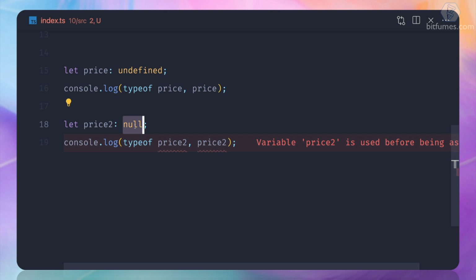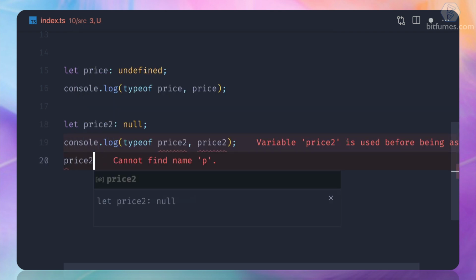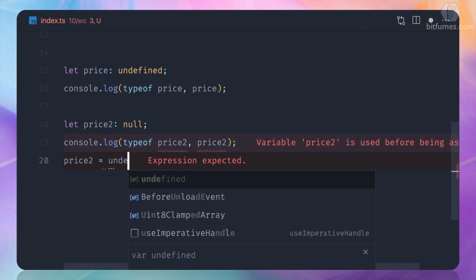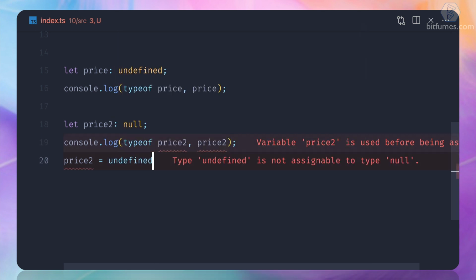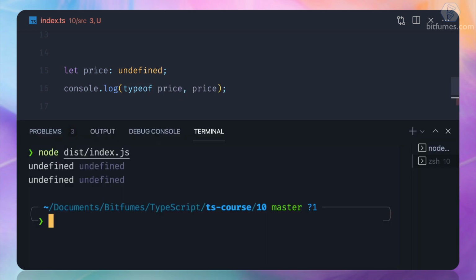Otherwise it's undefined. So what happens if I say price2 is equal to undefined? Now it says, hey, you cannot add undefined to the type of null. And this is totally strange, because just before this we saw that the type is undefined already.